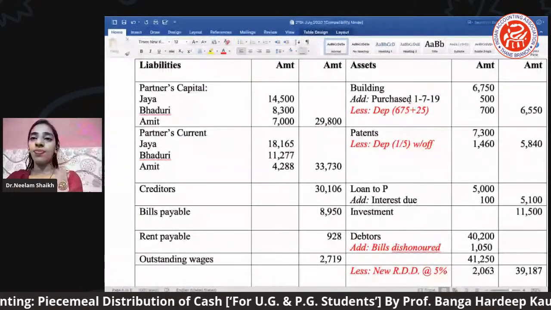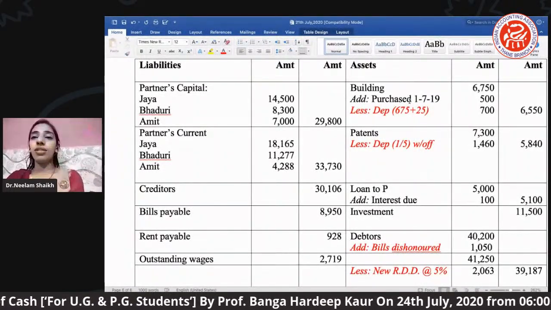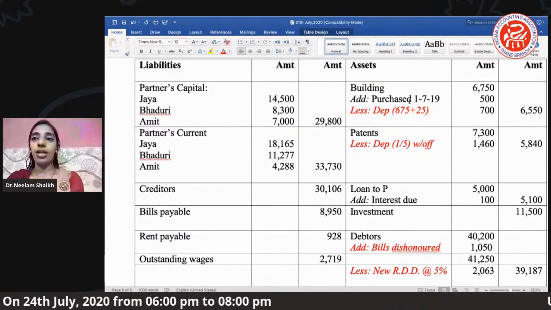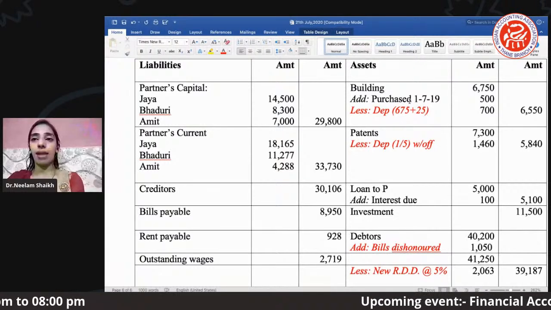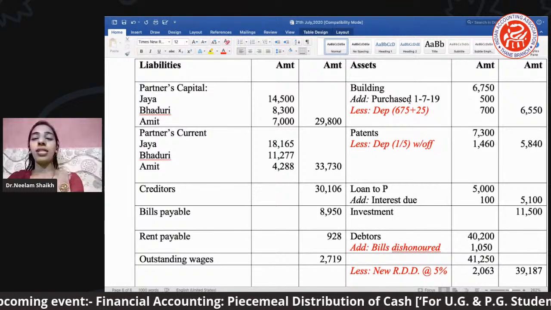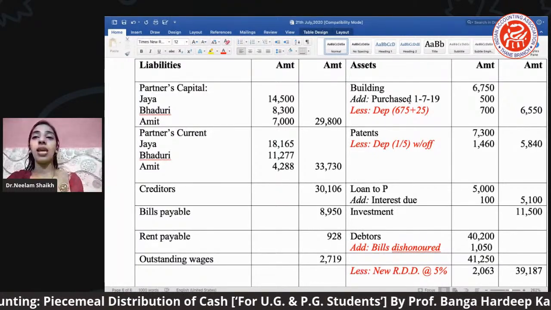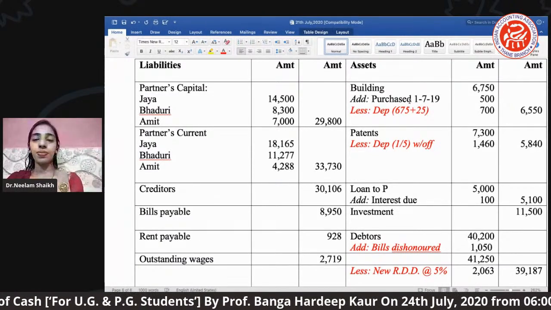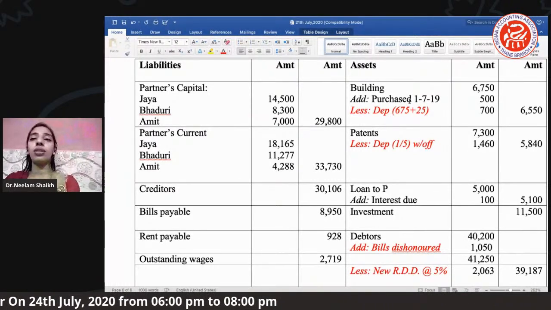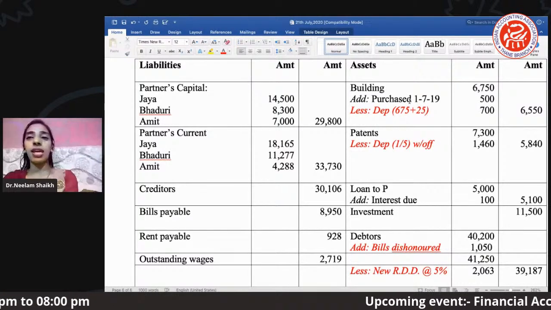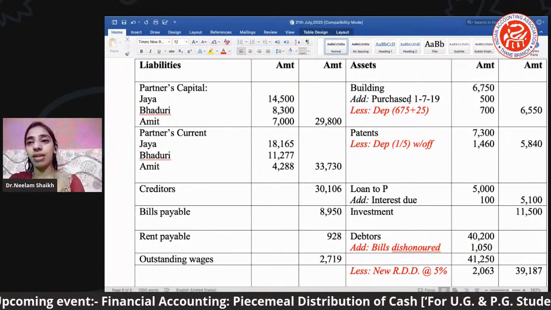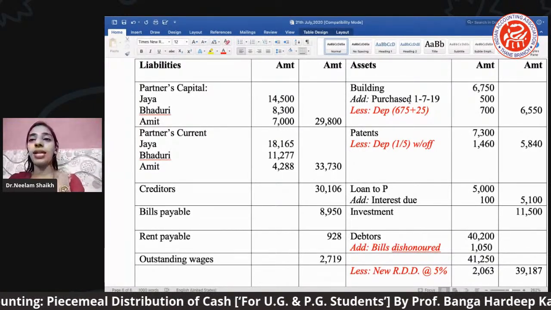Next is debtors. Okay, very important here, if you see in debtors there are two specific adjustments. In the red mark it was mentioned. Debtors value was 40,200 given in our trial balance. Okay, add क्या कर दिया हमने, bill dishonored, right? From where will we get this bill dishonored? There was an adjustment which says the bill has been dishonored. Okay, so bills receivable include, that was the adjustment, bills receivable include the bill dishonored, right? तो इसीलिए हमने उसका एक effect क्या कर दिया, bills receivable में से less कर दिया. We have deducted from the bills receivable, and what we did, we have added in the debtors.